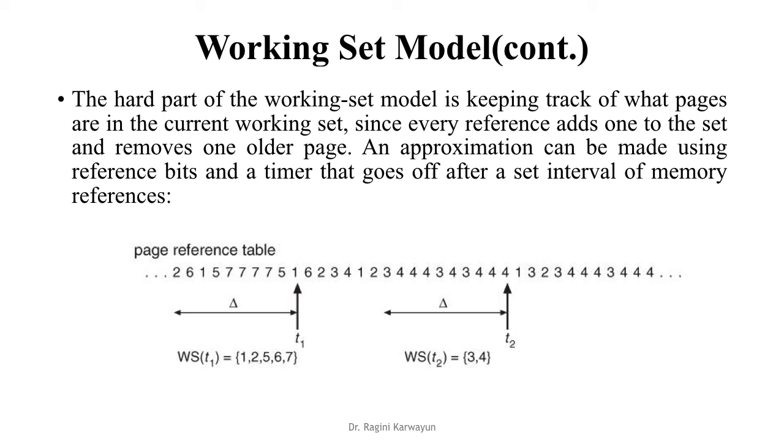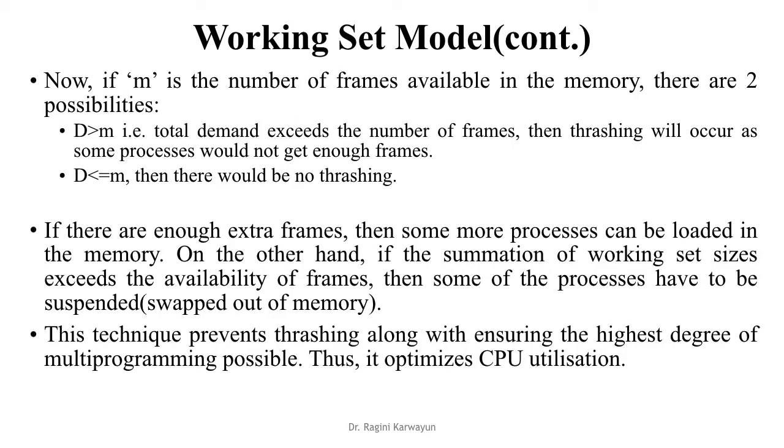It depends on how many instructions or how many pages are required at a particular instant or for a particular time duration. So it keeps on changing from time to time. An approximation can be made using reference bits and a timer that goes off after a set interval of memory references.